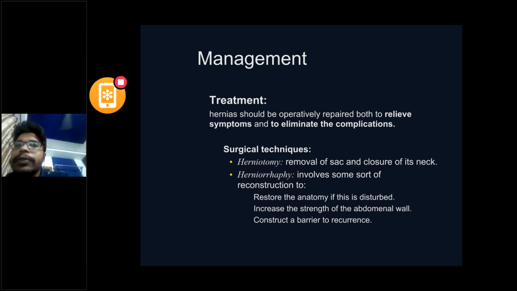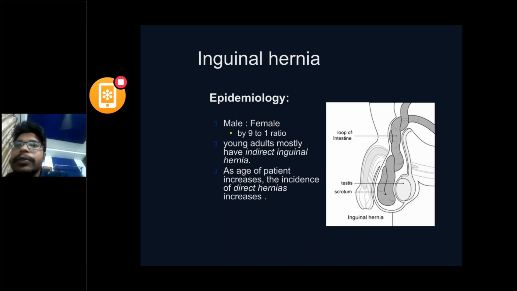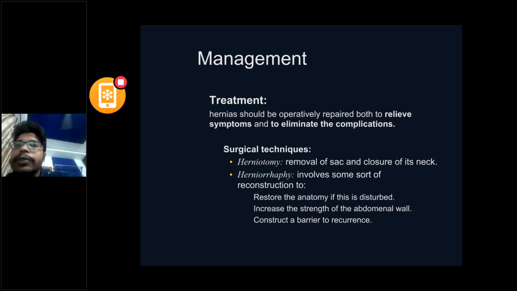No mesh is needed in herniotomy. Herniorrhaphy is reconstruction of the hernial site. Here also mesh is not used, but restoration of anatomy by suturing is done in herniorrhaphy. Two types of herniorrhaphies are Bassini's and Shouldice repairs. And the third type of hernial repair is hernioplasty, where mesh is used. It is nothing but Lichtenstein repair.